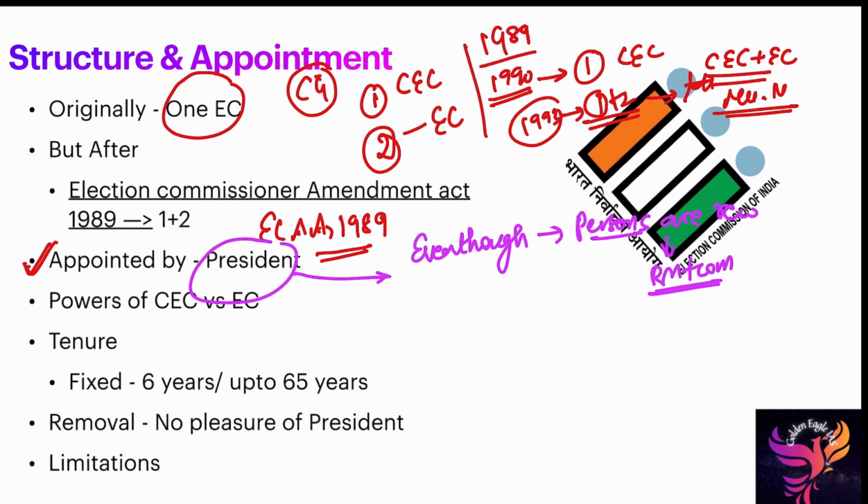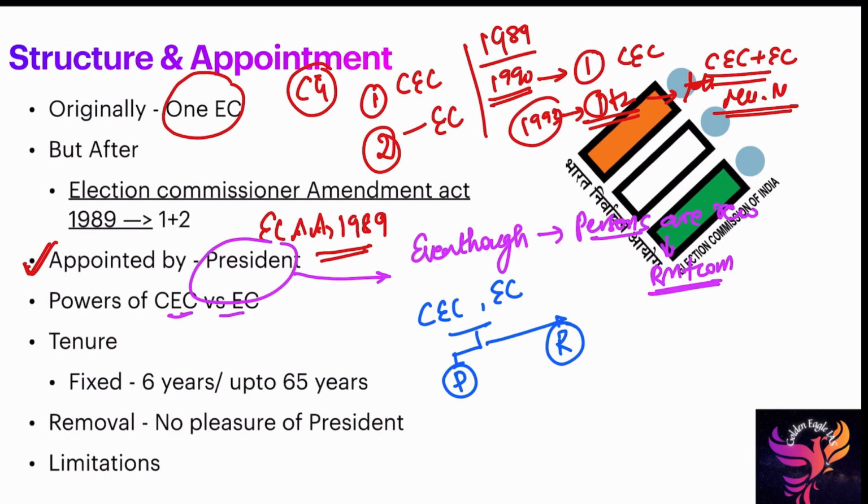Presently, between the chief election commissioner and election commissioners, there is no difference in terms of powers. Suppose they want to decide something, but if they have a difference in opinion, with 1 plus 2, three people are there, so the decision will be taken based on majority vote. There is no greater power to the chief election commissioner or smaller powers to election commissioners. All three people have equal powers, but the problem is in removal.